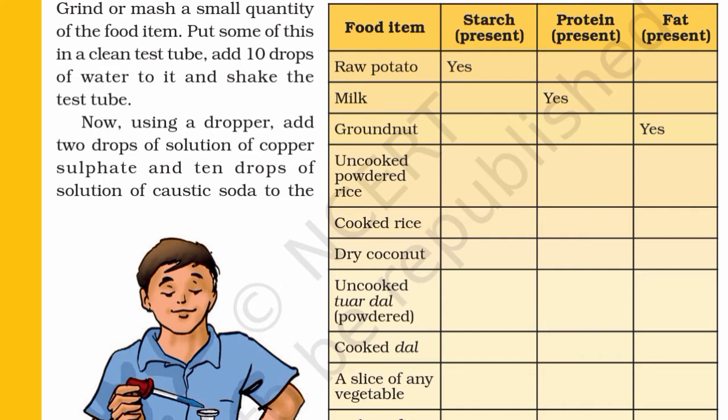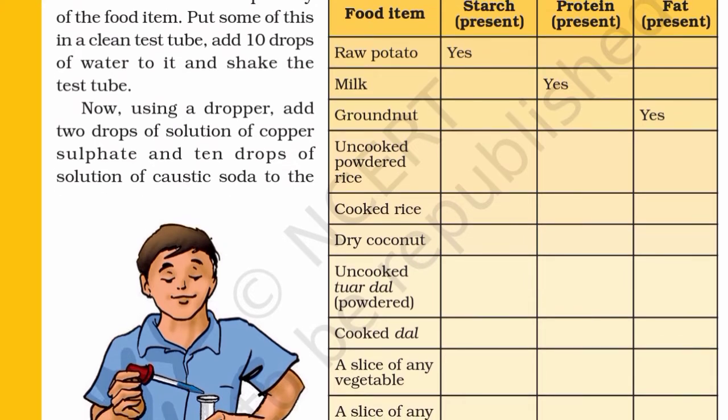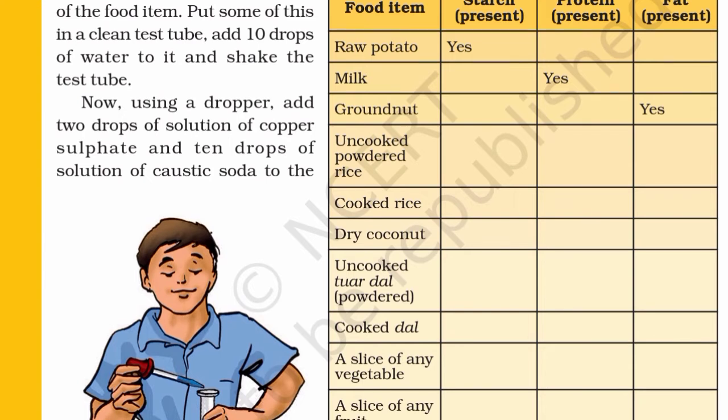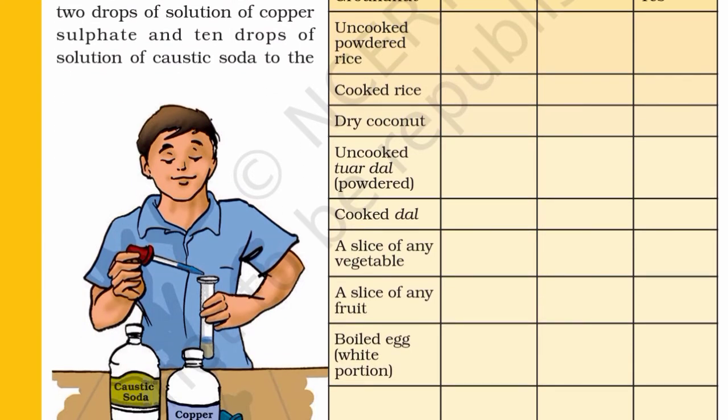Food item, milk: protein is present. Food item, groundnut: fat is present. Now, these food items are left for you to conduct the test and record the observations.